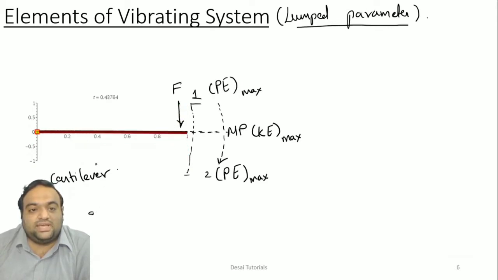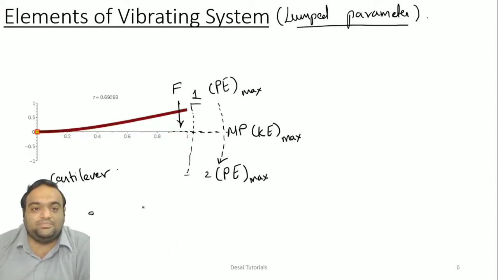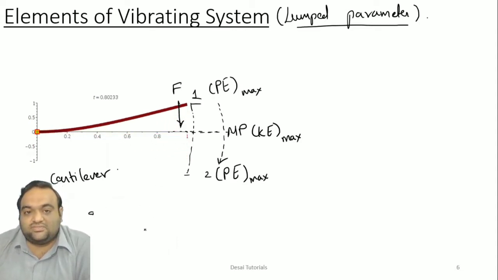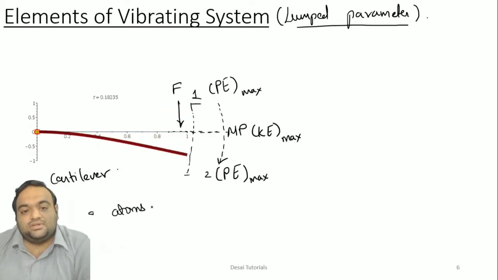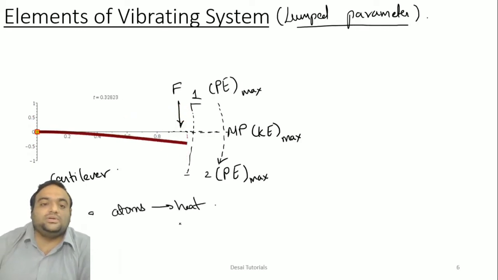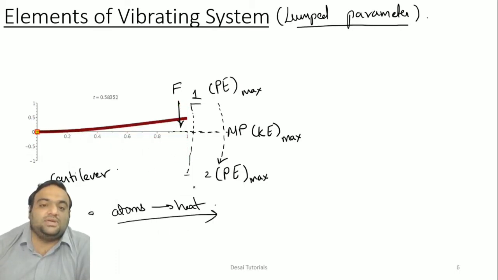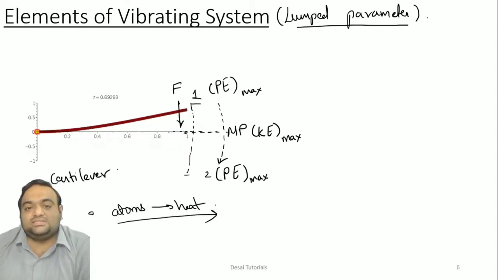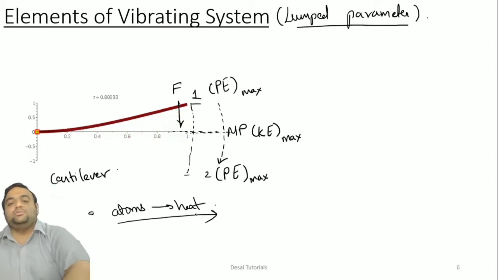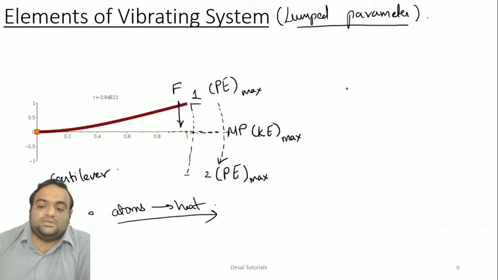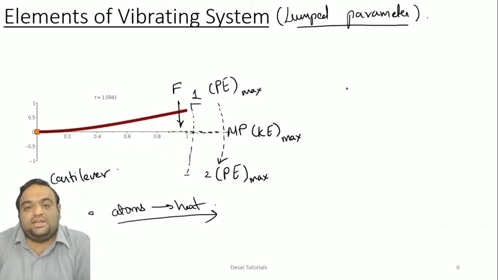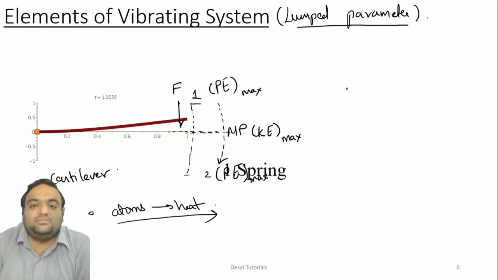Because, as we know, there are atoms present adjacent to each other in the beam, and due to oscillation of this system, these atoms will generate heat. So ultimately some work is being done by the system, and due to that this system will try to come to the mean position. So how can one form the equivalent circuit diagram for this cantilever beam?